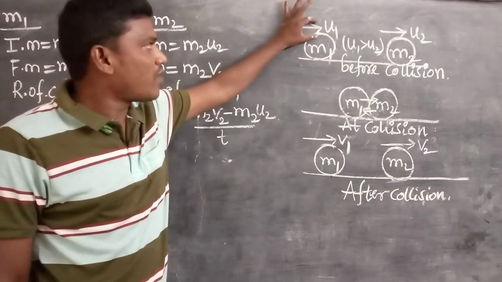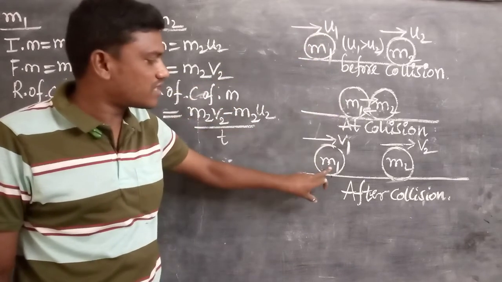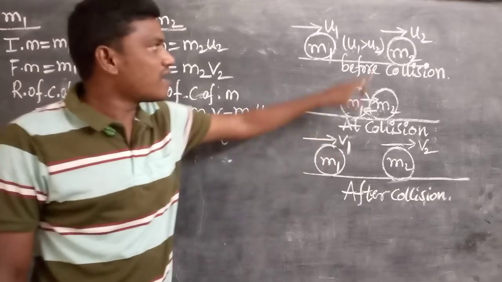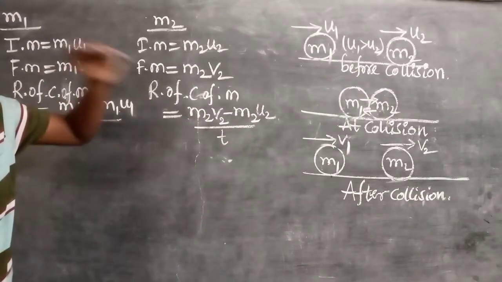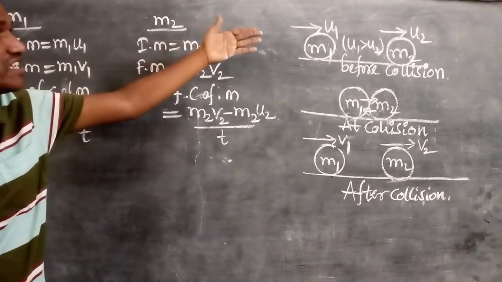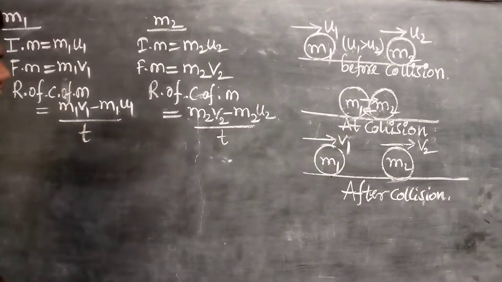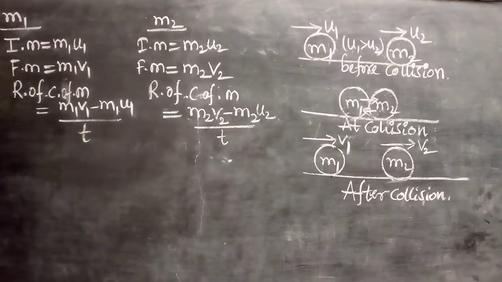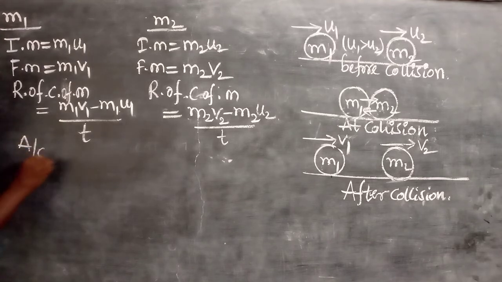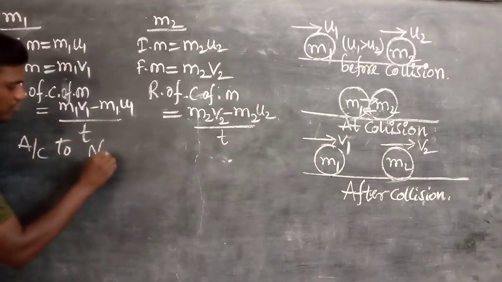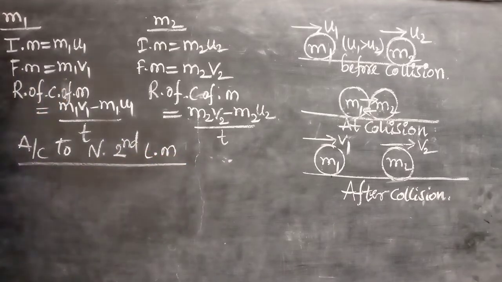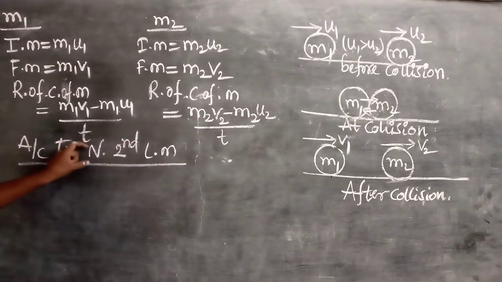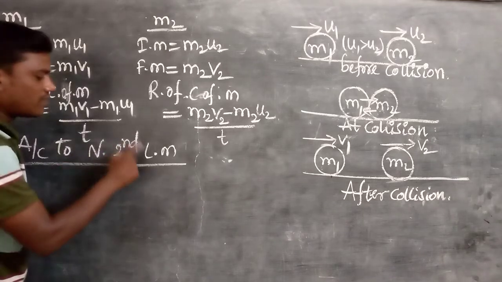So before the collision, what is the M1 velocity? U1. After the collision, what is the M1 velocity? V1. And M2 also changes from U2 to V2. That's why the velocities of both bodies M1 and M2 are simultaneously changed after the collision. That's why we must consider the rate of change of momentum. Now here, according to Newton's second law of motion, we consider it because it is smaller. That's why I did not write the full form. Newton's second law of motion.